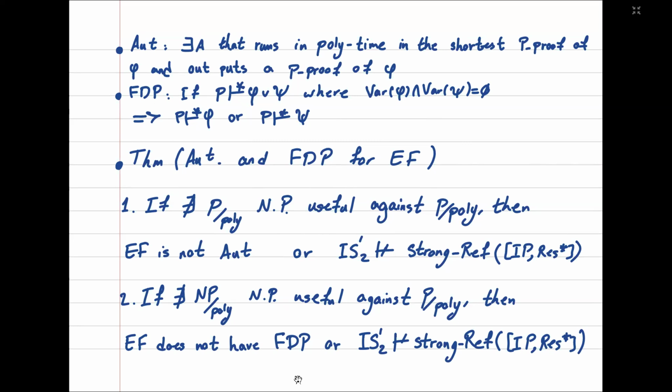And the statement says that if there is no P-poly natural property useful against P-poly, then either EF is not automatable or intuitionistic S12 doesn't prove a strong reflection principle for IP tree-like resolution. The second statement says that if NP-poly natural property useful against P-poly do not exist, then EF does not have the feasible disjunction property, or intuitionistic S12 again cannot prove a strong reflection principle for IP tree-like resolution. And experts believe that P-poly natural property and NP-poly natural property useful against P-poly do not exist. So the assumptions here are not unreasonable either.